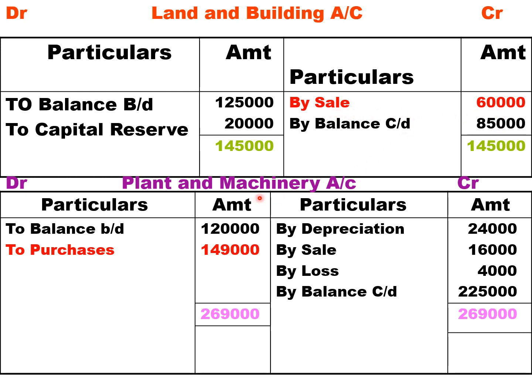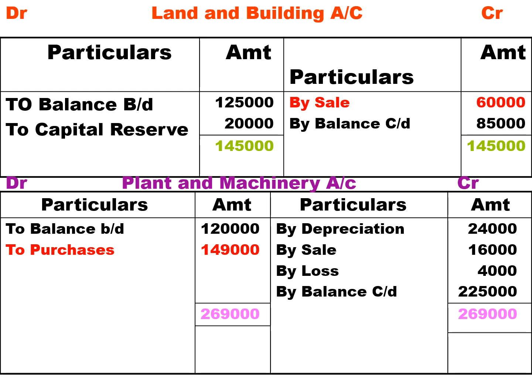Third, you need to prepare plant and machinery account because we have adjustment number 2 and 3. Bring down the opening balance of plant and machinery. Then we have 24,000 depreciation in adjustment number 2. In adjustment number 3, we have sale 16,000. Due to that sale, we got a loss of 4,000. That is WDV 20,000 minus 16,000. You get a loss of 4,000. And take down the closing balance of plant and machinery. So total the credit side, because credit side is more, minus 1,20,000. You get 1,49,000 as purchase of plant and machinery.